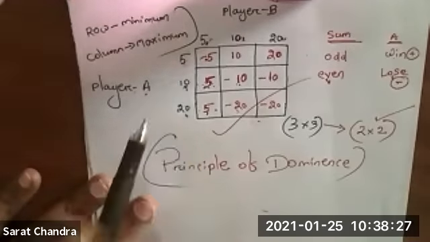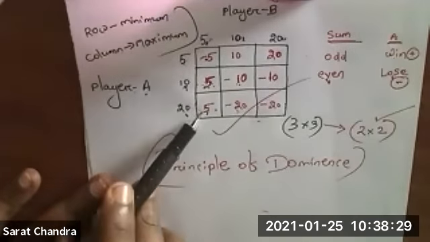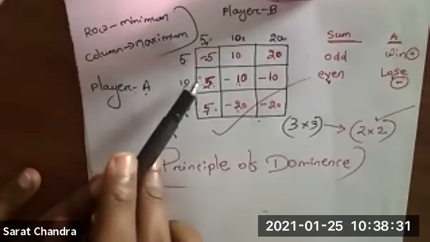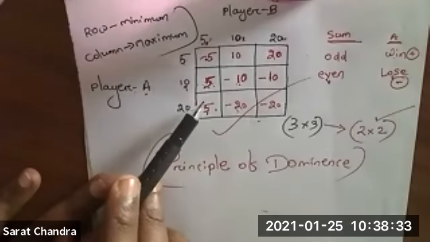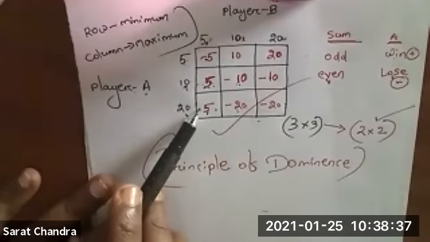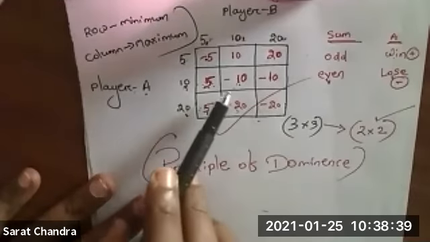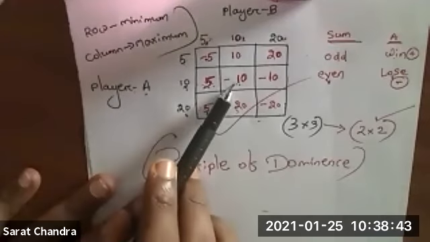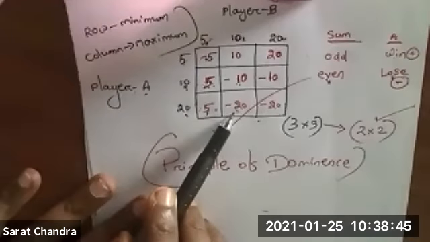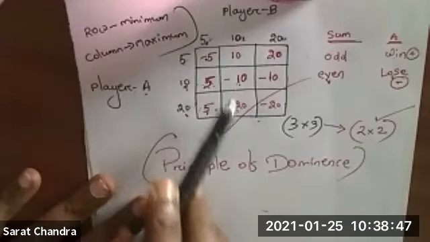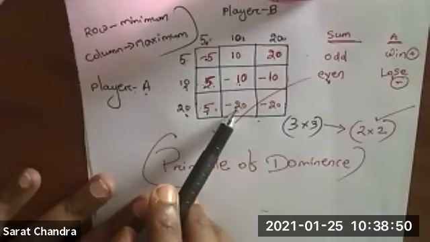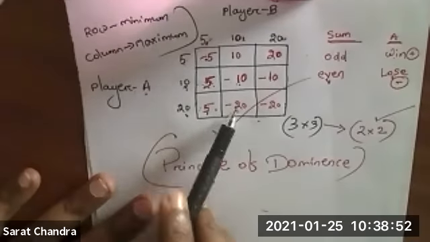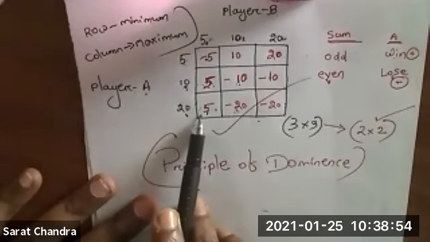Now I will compare row 2 and row 3. Okay, so here 5, here also 5. It is equal, means the condition is satisfied. Next, it is -10, it is -20. So -10 is greater than -20. It is not less than -20. So here also condition is not satisfied. Clear? Now we will come to the last row, that is row 3.